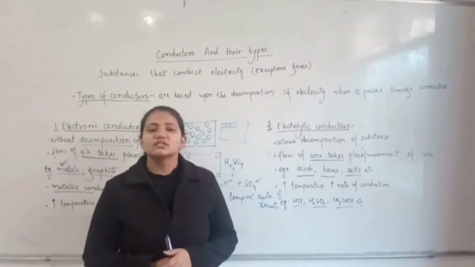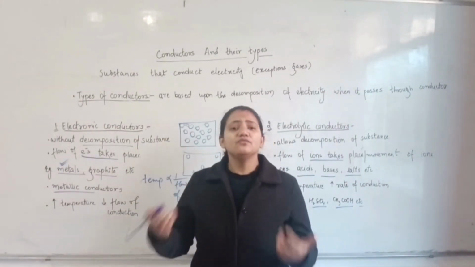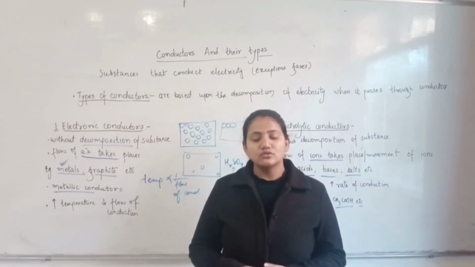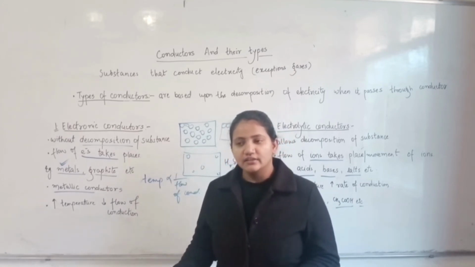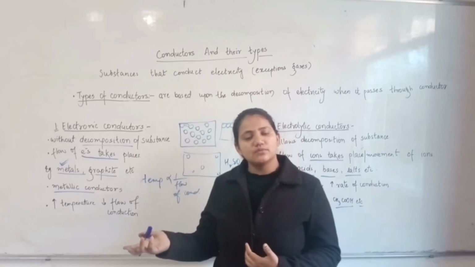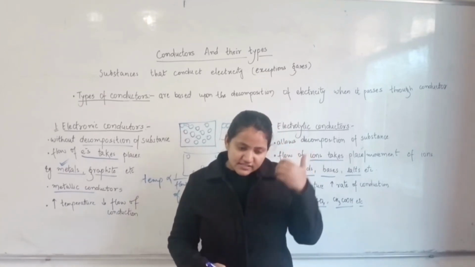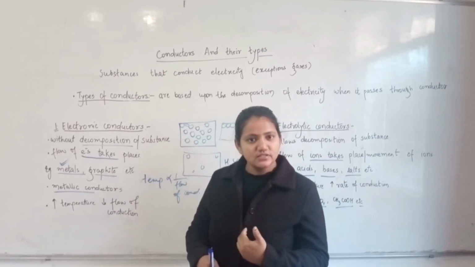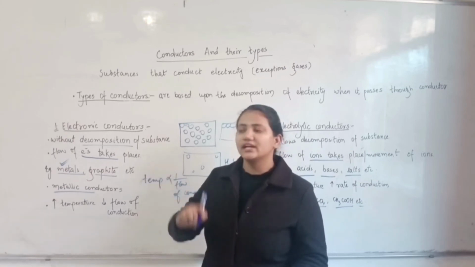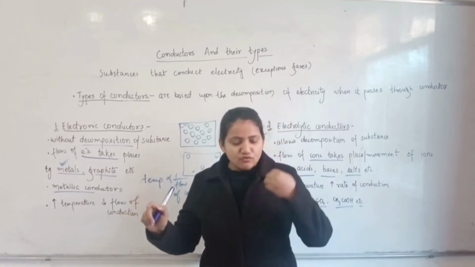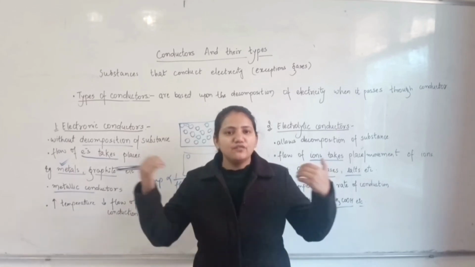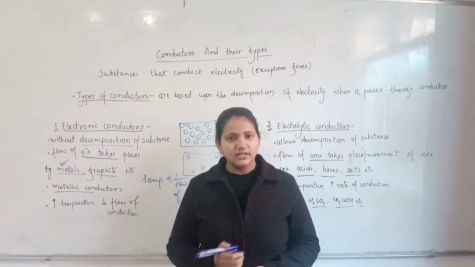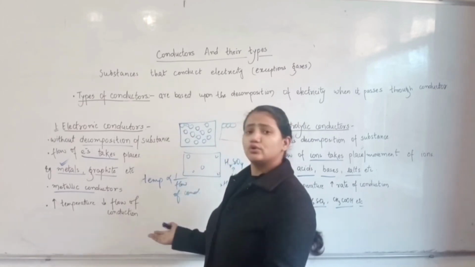Now, I would like to ask you one question: why do we as humans get shocked on coming in contact with electricity? The reason behind that is that our body, like the metals, plays the role of a conductor because there are several electrolytes in our body. Just because of the movement of those electrolytes, our body works as a conductor, and as soon as we come in contact with electricity, the movement of ions in our body takes place and we ourselves become the conductor, and therefore we get a shock. I hope the content for today is much clearer to you.